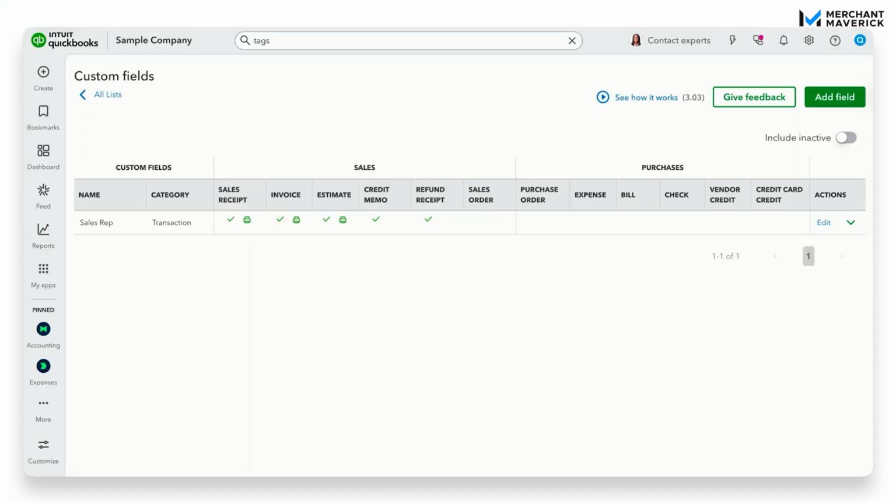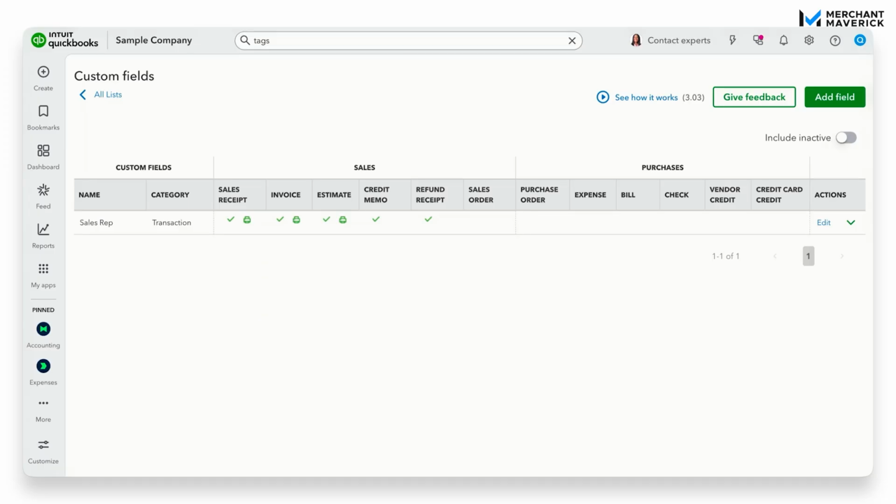So this is just one example of a way that you can use custom fields. You can also do a drop down for job type. So if your business does installations, maintenance, repairs, this can help you track which services are the most profitable. You can also do a payment status drop down. So if you want internal tracking without cluttering up your customer facing info, you could put things like deposit received, waiting on PO, in review, and things like that.